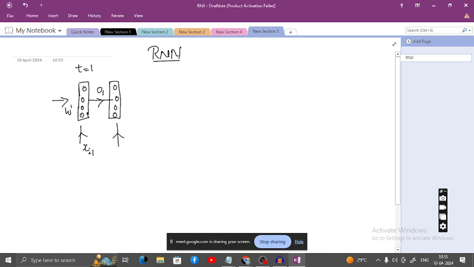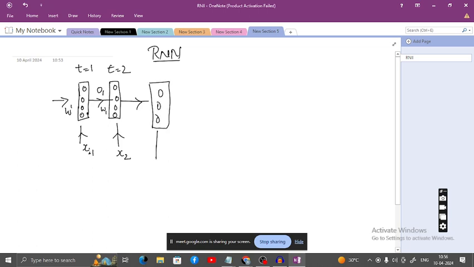Here also, what is the input? x2. Coming from the first layer, I will call the weight W1; initially it was W dash. So W1 into O1, at time t is equal to 2. Similarly, let's consider 4 layers like this.